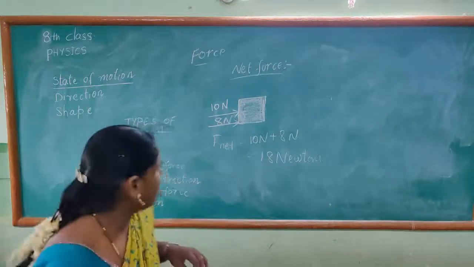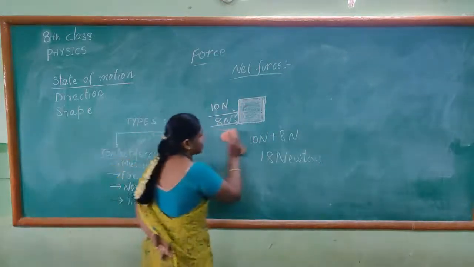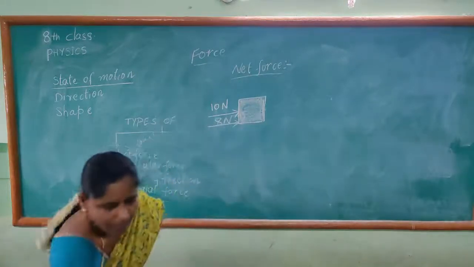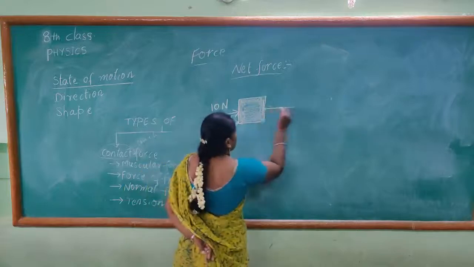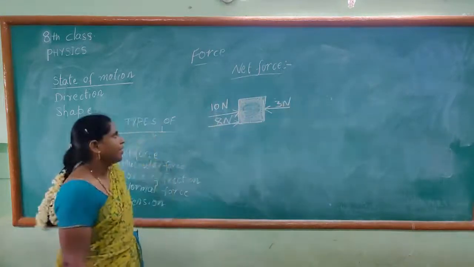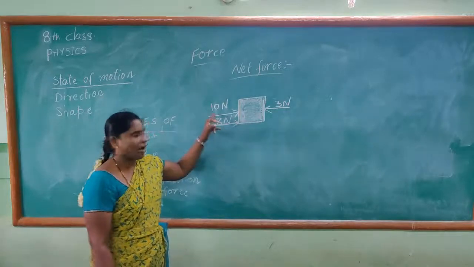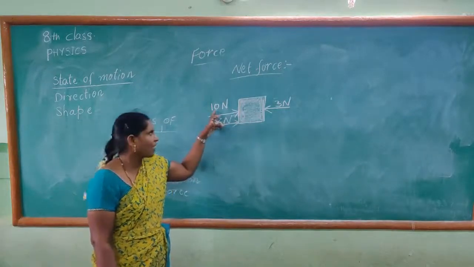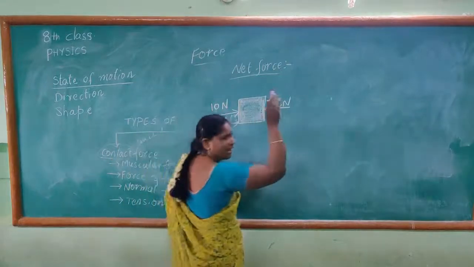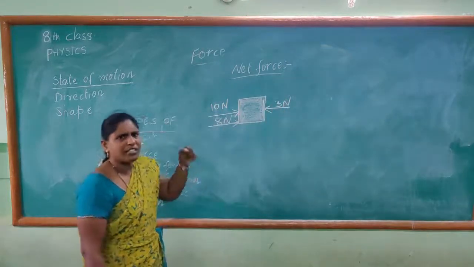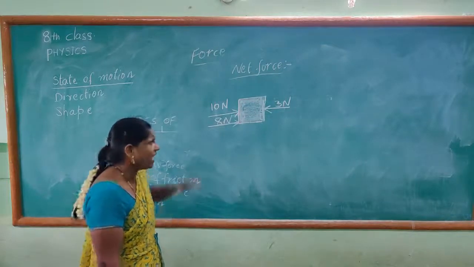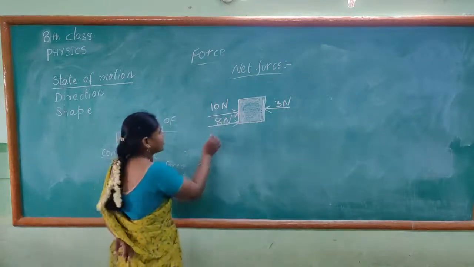Now, let us consider the next case. For example, here, consider a body. On the left side, we have forces of 10 newtons and 8 newtons. On the right side we have only 3 newtons. Which side does the body move, and what is the net force?